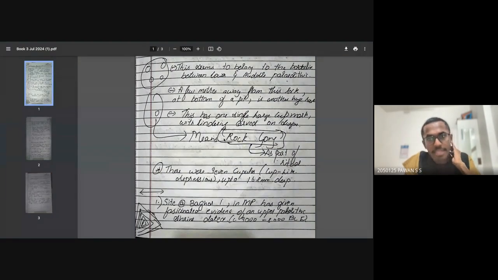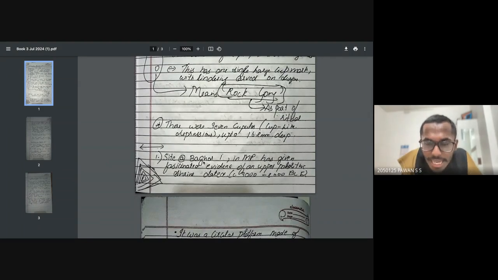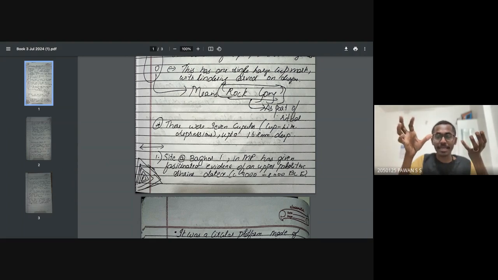There were seven cupels, cup-like depressions up to 16.8 millimeters deep. So that kind of shape was basically found at that particular site. The site at Bagor in Madhya Pradesh gave fascinating evidence of Upper Paleolithic time. So they can ask you, which place saw a huge prominence towards this Upper Paleolithic time? It was Bagor.